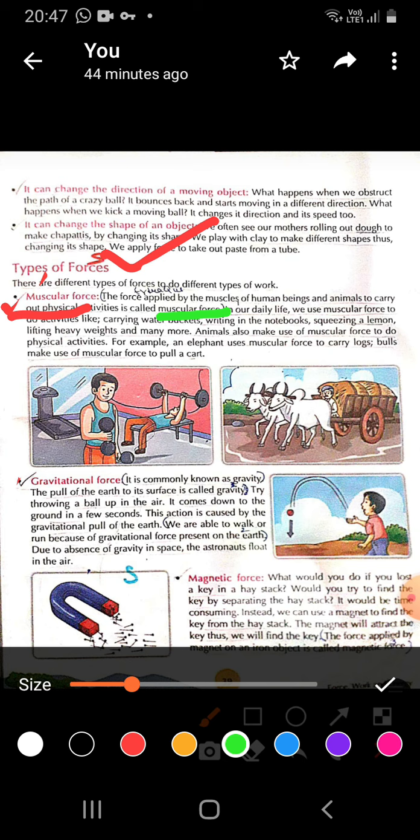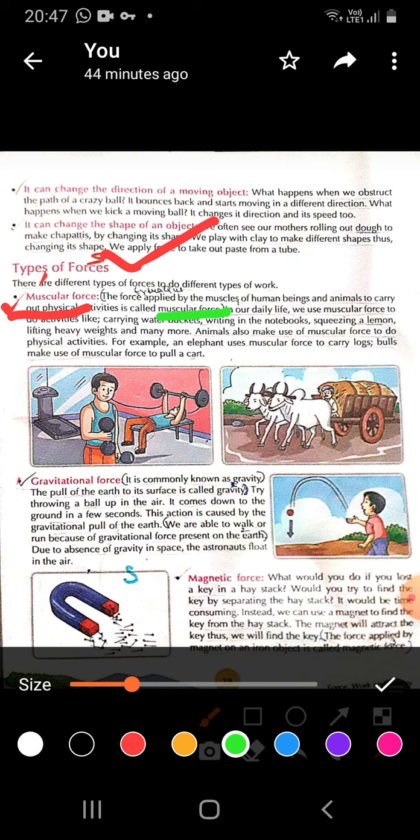If you are writing something in your notebook, which force are you applying? Muscular force. If you have to lift some heavy weights, for example in the gym, what do the people do over there? They try to lift the weights. In that also you are using your muscular force.